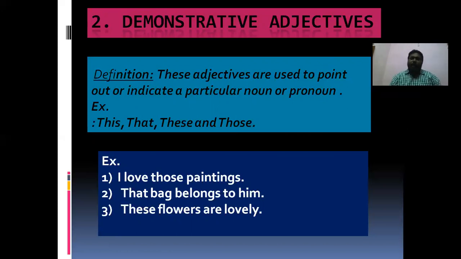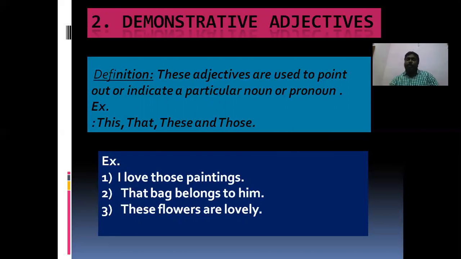Okay, that bag belongs to me. For example, here in the first example, those is the adjective which tells about the particular paintings. Then that bag. So here, that bag belongs to me. There may be 10 bags. Among the 10, that bag is mine. We are pointing out a particular bag. Like that is called demonstrative. We are demonstrating it by pointing with our finger.